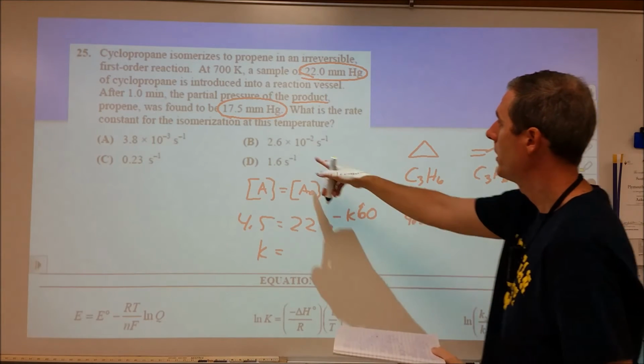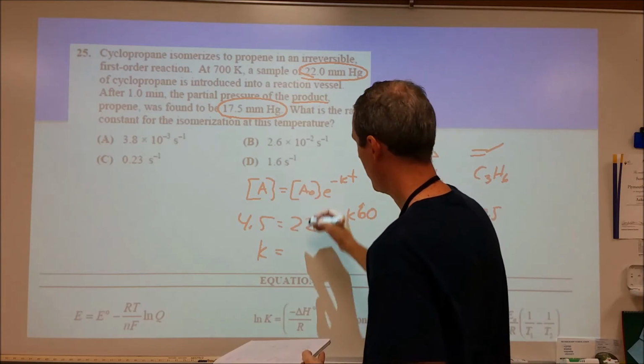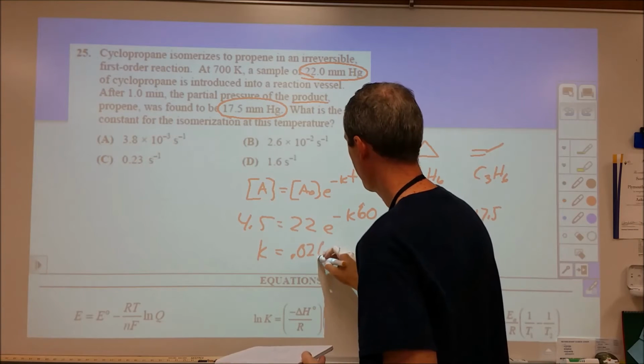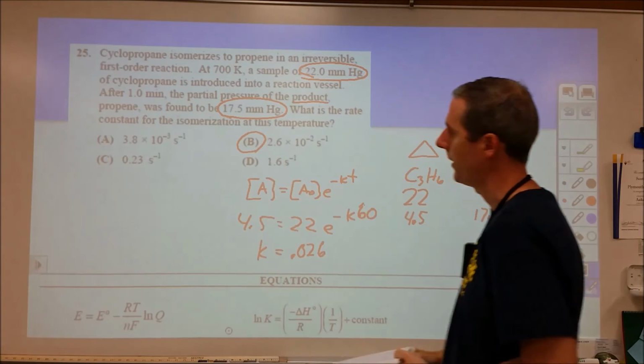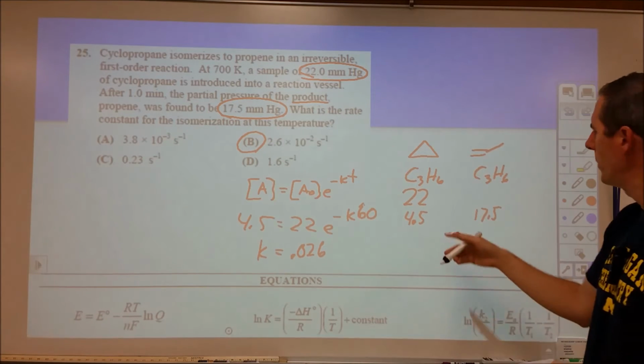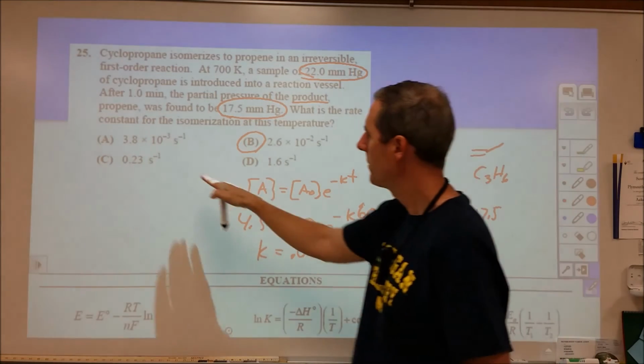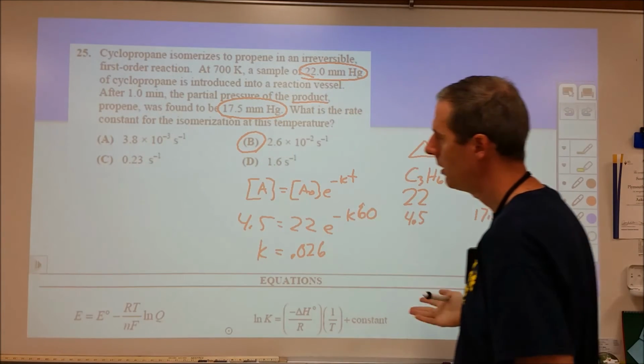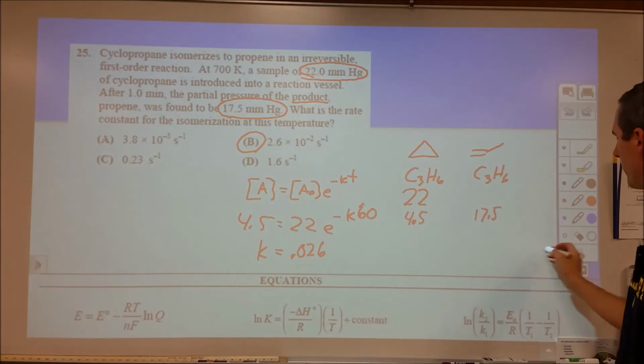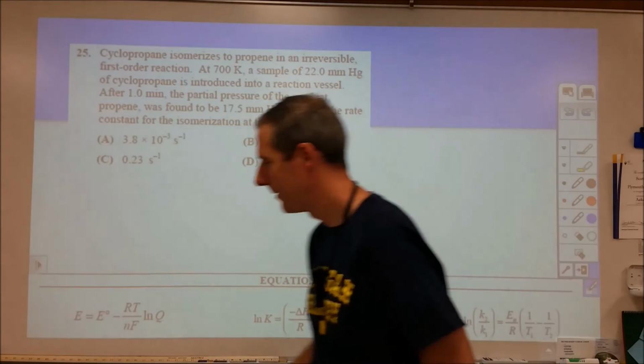well, I know the answer is this. So 0.026, and B was my choice on that. Okay. If you do it with the 17.5, I believe it comes out to A, 3.8 times 10 to the minus third. And then, of course, if you move on quickly, you get it wrong.